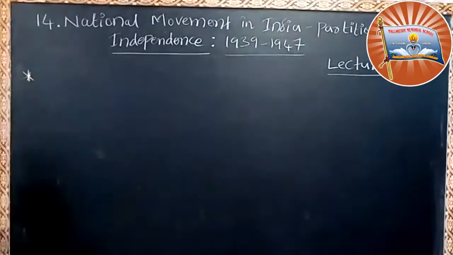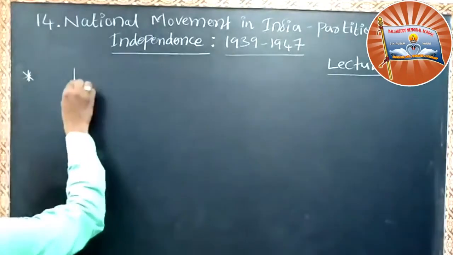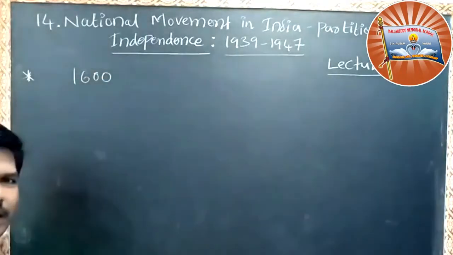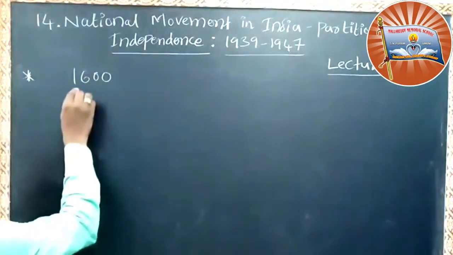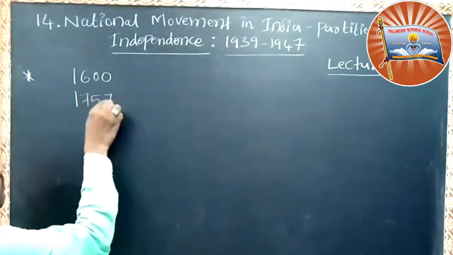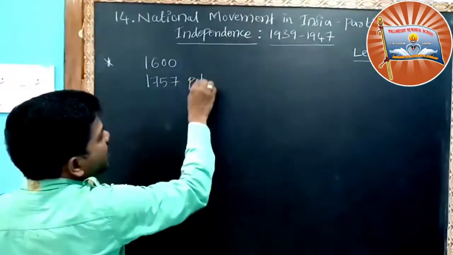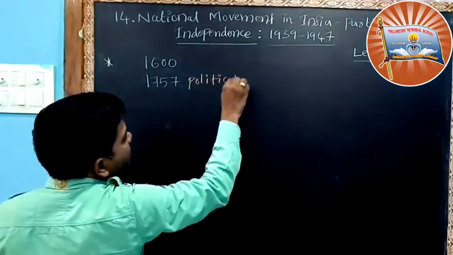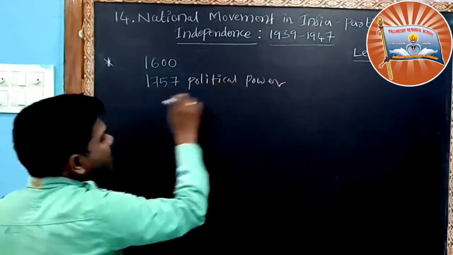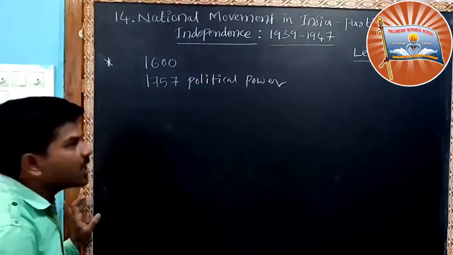Britishers came to India in 1600. In 1757, the British established their political power in India.